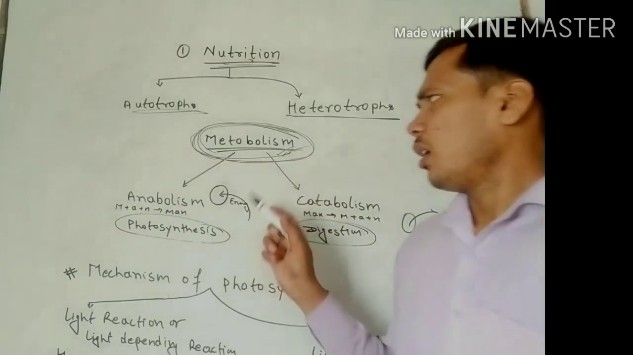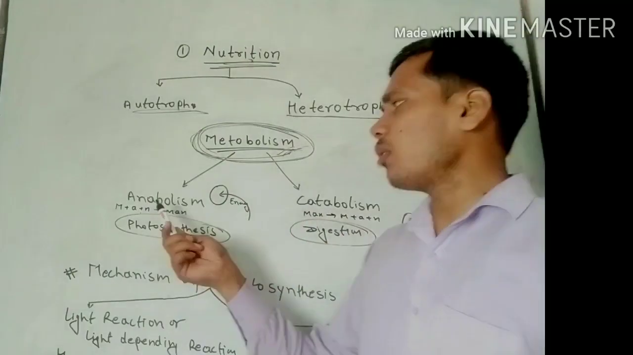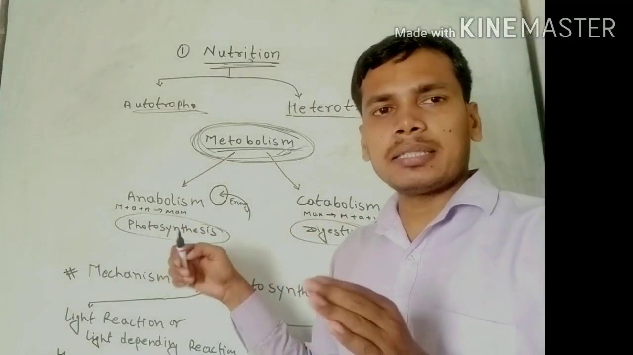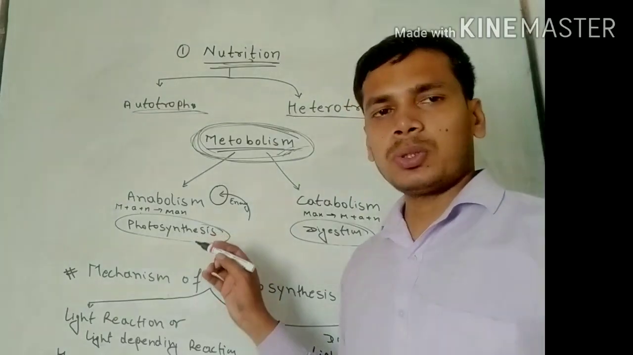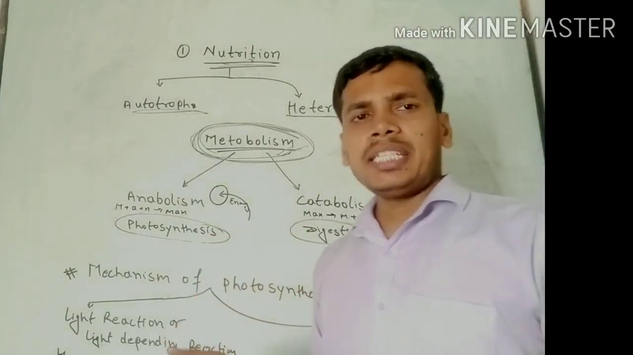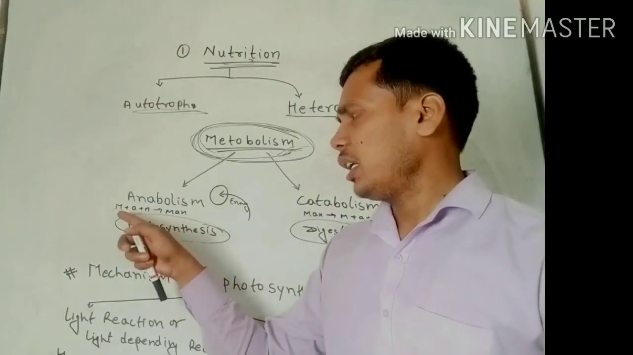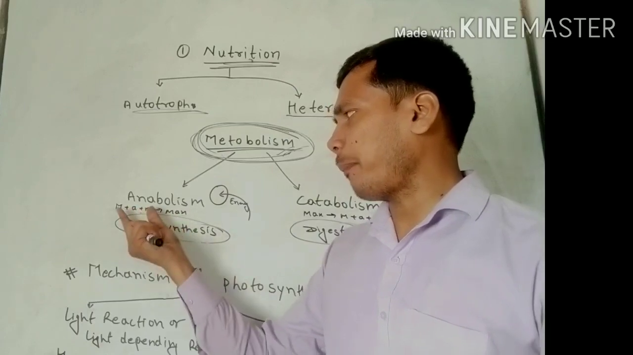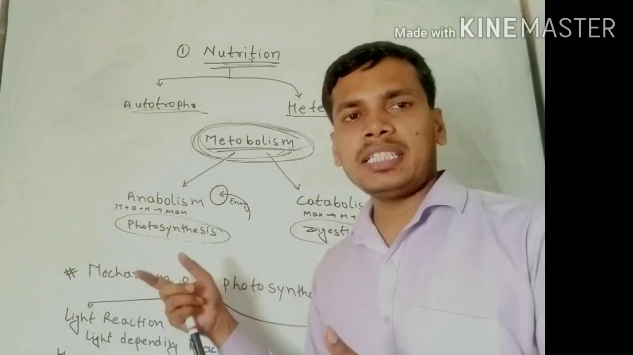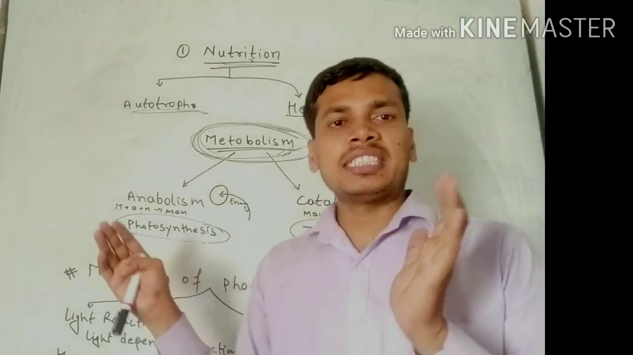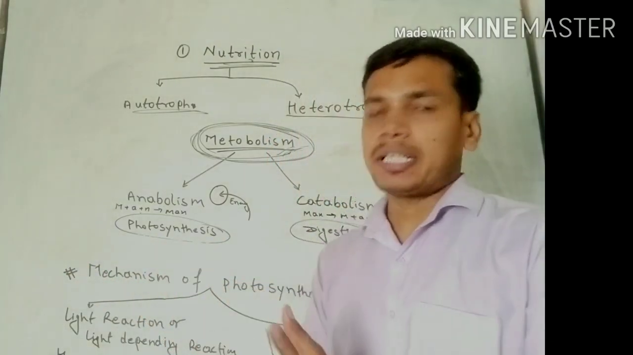Metabolism is categorized into two parts. First is anabolism and second is catabolism. In anabolism, simple substances combine to form a complex substance, just like photosynthesis. In photosynthesis, carbon dioxide, water and minerals combine to form glucose. Just like here, M plus A plus N forms "man". M is simple, A is simple, N is simple, and these three characters combine to form a word. It means simple combines to form a complex, that is anabolism.